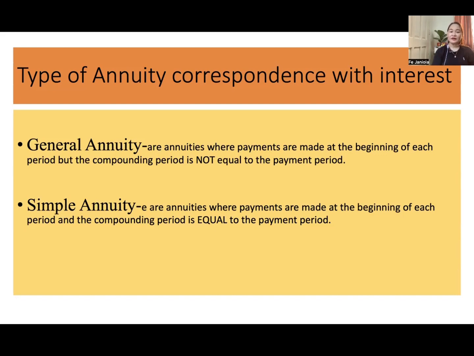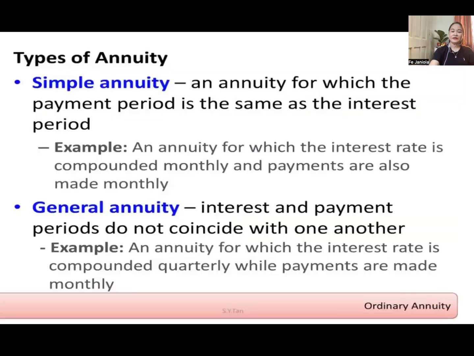Another explanation: simple annuity is one for which the payment period is the same as the interest period. So you pay monthly, like for example, you have a car loan, and the computation of interest is monthly, then that is simple. Whereas in the general annuity, interest and payment period do not coincide with one another. Like for example, we have a housing loan.